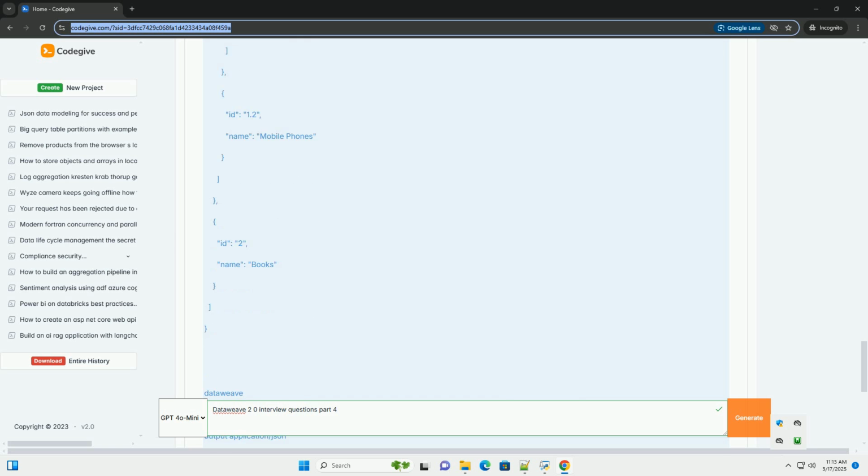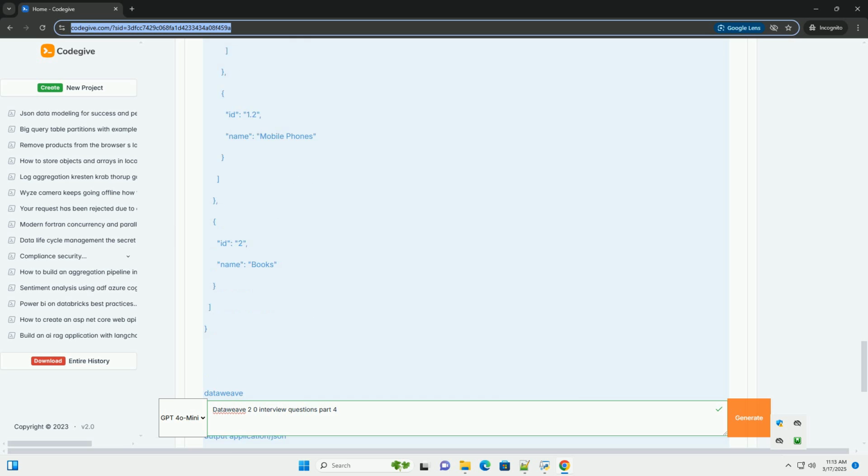A DataWeave structure, often JSON or XML, containing the elements you want to export. How do you handle naming conflicts when importing multiple modules? Use specific imports or aliases. Describe a scenario where modularization would be particularly useful in a DataWeave transformation. Large transformations with shared logic, complex data transformations.